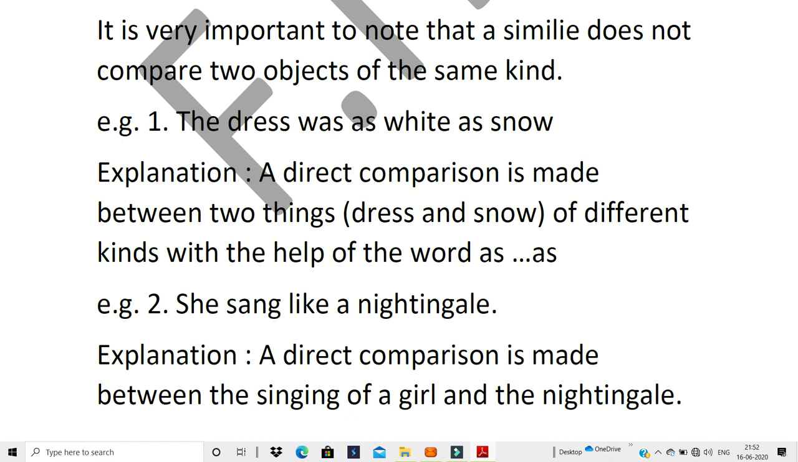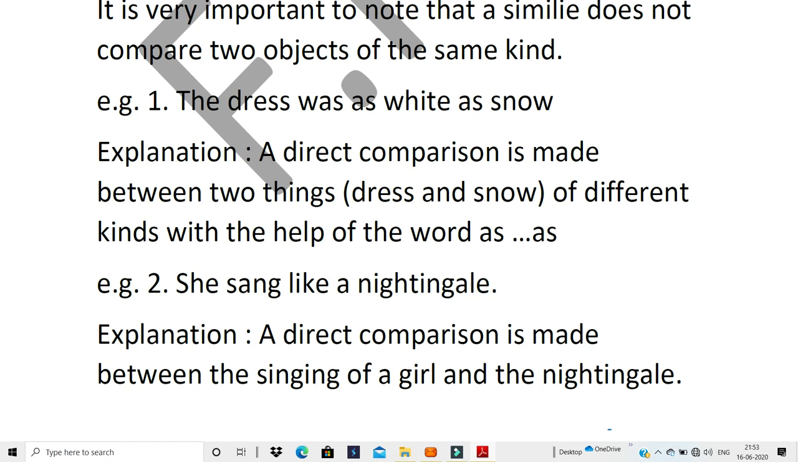Now, one very important point to remember is that if two things are of the same kind, like I will say, Ram is as tall as Shyam. Now, there are two things being compared. There is a similarity over here, and as is being used. Yes, both are tall, and the word as is also being used, but it is not a simile because both are the same kind of things being compared. Ram is compared to Shyam, and Ram is a boy and Shyam is a boy. Both are human beings. So since they are not two different things or kinds of things, it is not a simile. This is one very important point you have to remember.